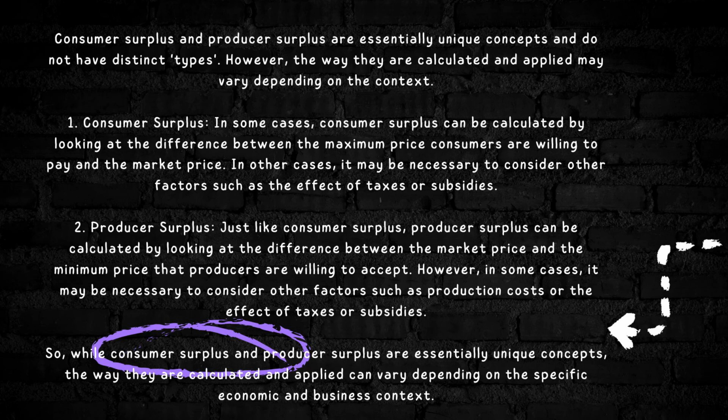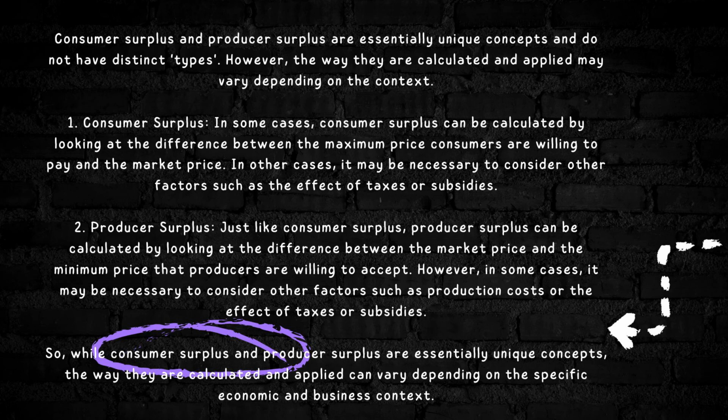In some cases, consumer surplus can be constructed by looking at the difference between the maximum price consumers are willing to pay and the market price. In other cases, it may be used to construct other functions such as the effect of tax or subsidy.